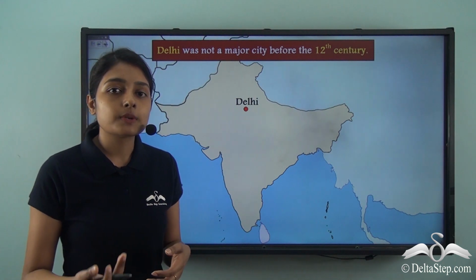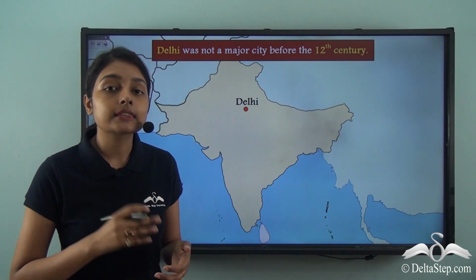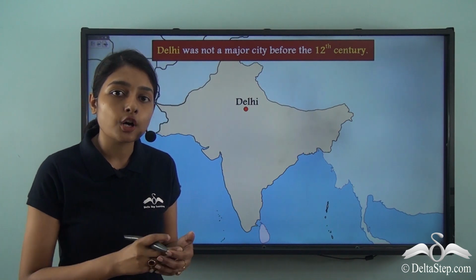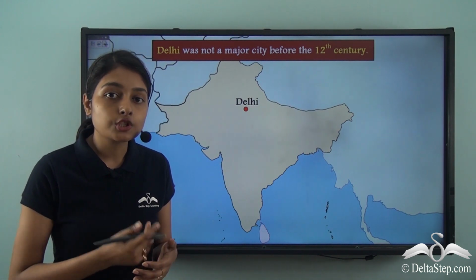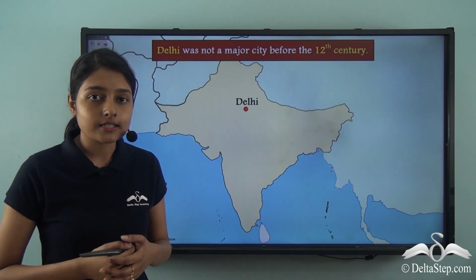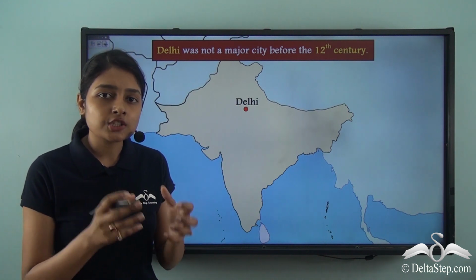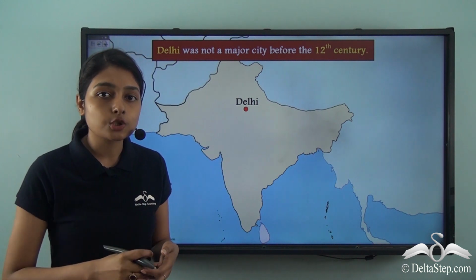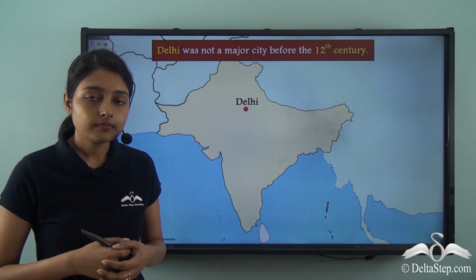With the establishment of the Delhi Sultanate in the 13th century, Delhi was slowly transformed from a major city to a capital city. But what engendered this transformation of Delhi from a major city to a capital city?